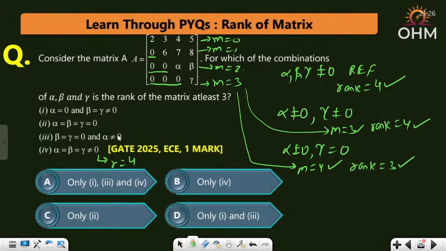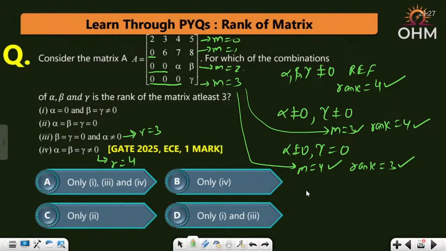Then I told you alpha not equal to 0. This is also to be counted. Alpha not equal to 0, but gamma is 0. Alpha not equal to 0, gamma is 0, beta will be don't care actually. So rank will be 3. Now alpha equal to 0, gamma equal to 0. Alpha and gamma equal to 0. Yeah, this is what I have left. I will discuss this. Alpha also 0, and again alpha equal to 0.